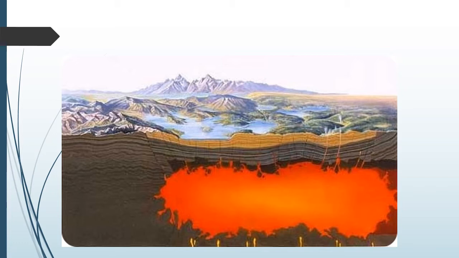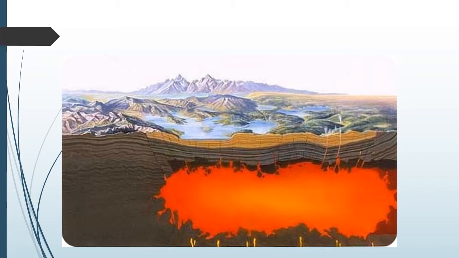Now, as we say that when we are moving towards the depth of the lithosphere, towards the center of the earth, the core, generally for every 1 kilometer, 30 degrees Celsius temperature increases. Now you can imagine, right now due to winter we are having 20 or 25 degrees Celsius, such temperature is there. But for every kilometer, the temperature keeps on increasing by 30 degrees Celsius. Internal rocks are melted due to this intensive heat and turn into semi-liquid form.